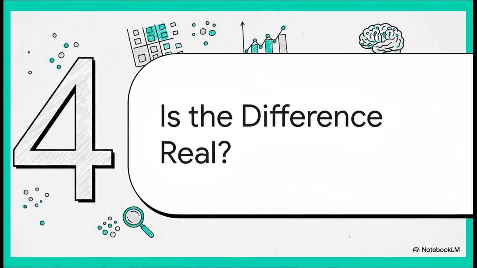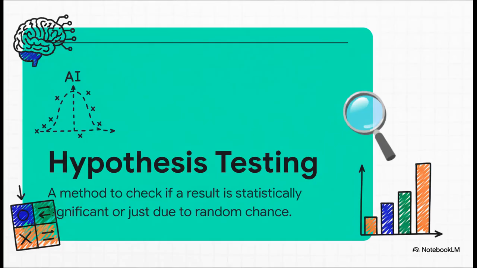Okay, section 4, is the difference real? So the confusion matrix gives us the truth, but there's one last question we have to ask. Let's say we're comparing two AIs, and Model B has a slightly better score than Model A. How do we know that difference is, well, real? How do we know it's not just random luck or statistical noise? For that, we turn to something called hypothesis testing.